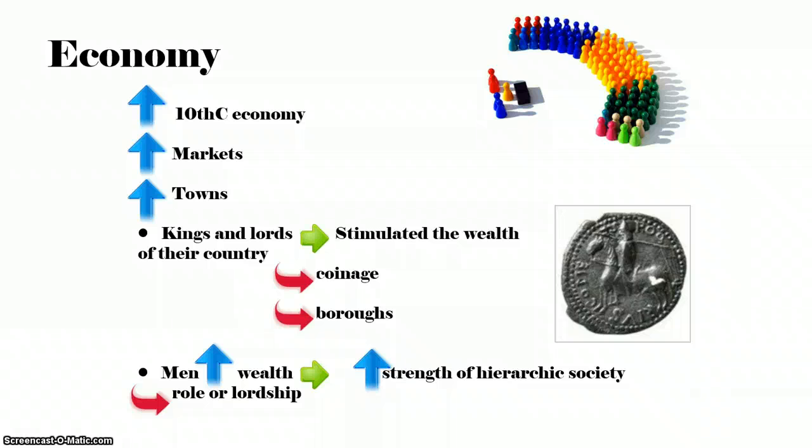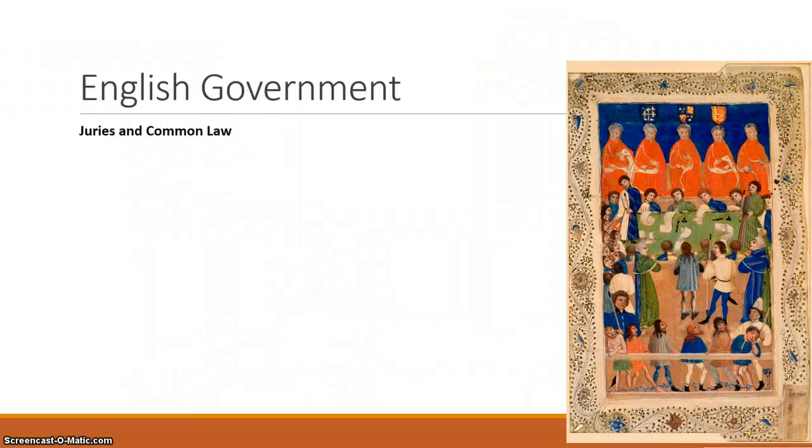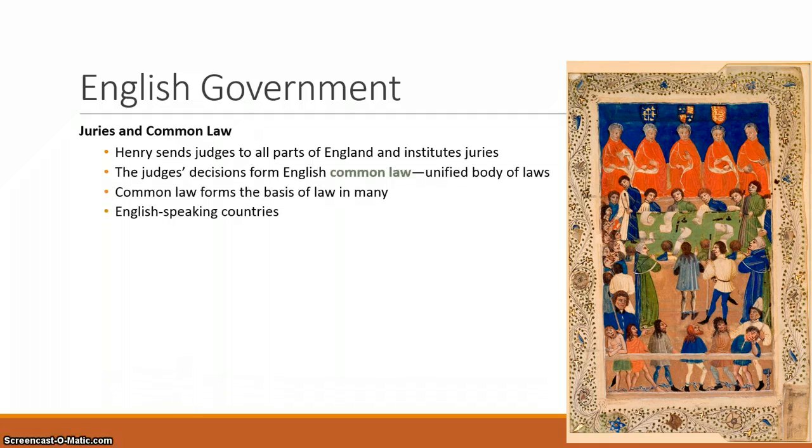And there was a strength in the hierarchical society, so those who were on the top became stronger and more wealthy as we begin to see a working class begin. English government. Henry sent judges to all parts of England, which caused a change in what is known as common law.